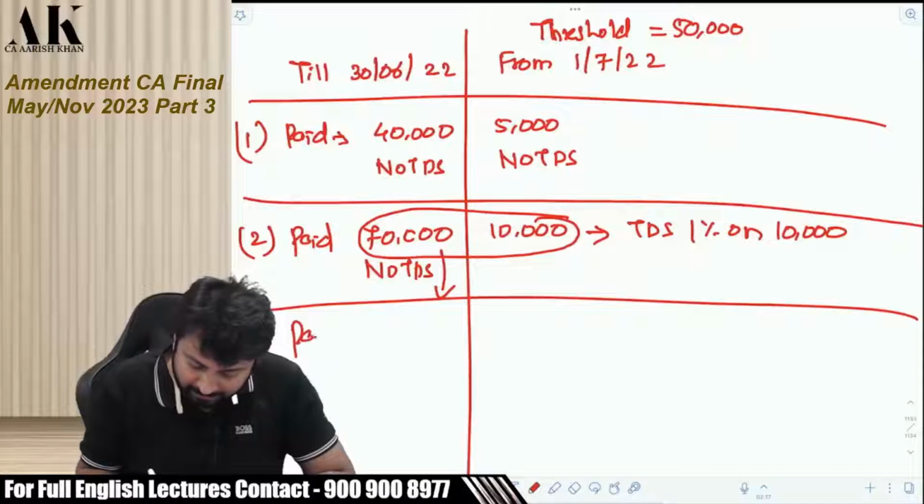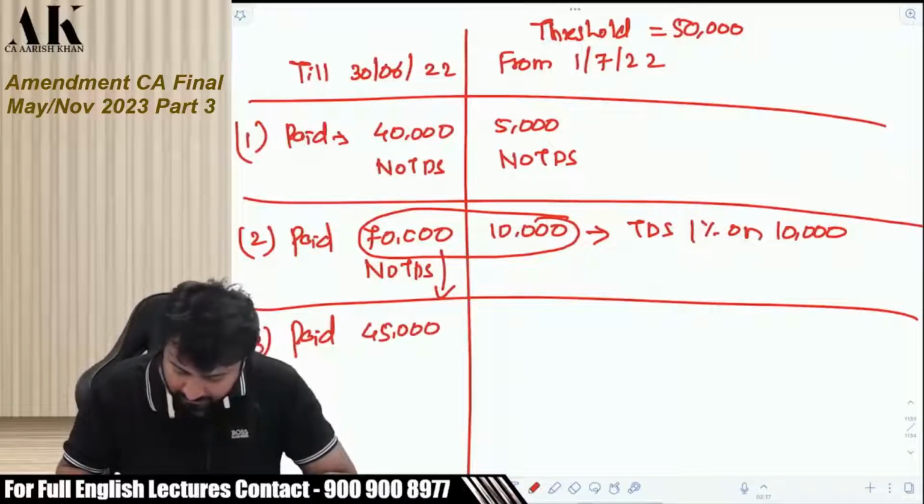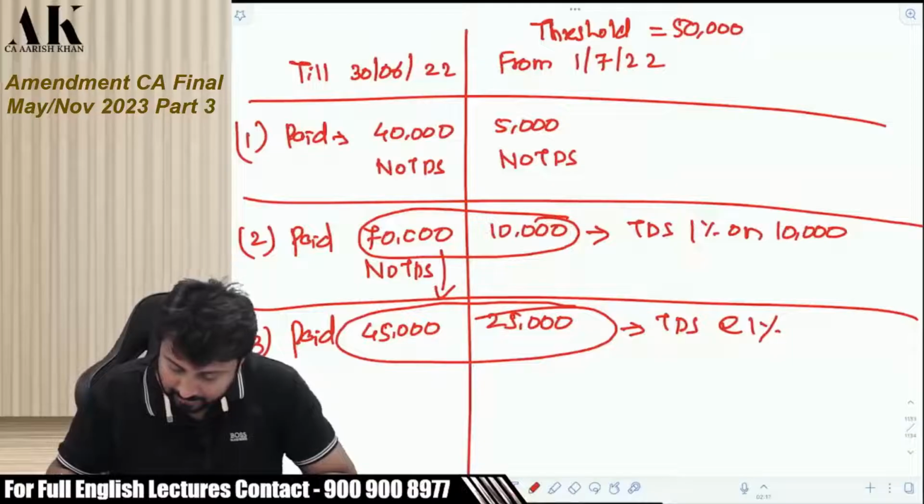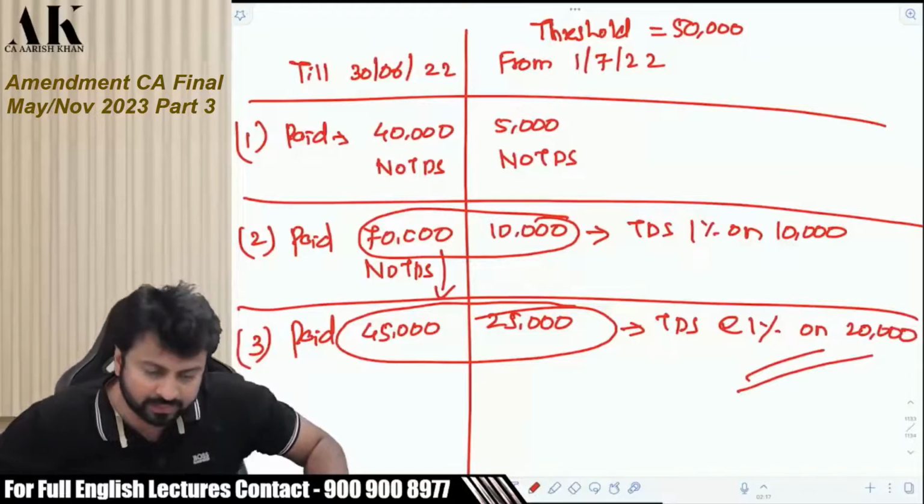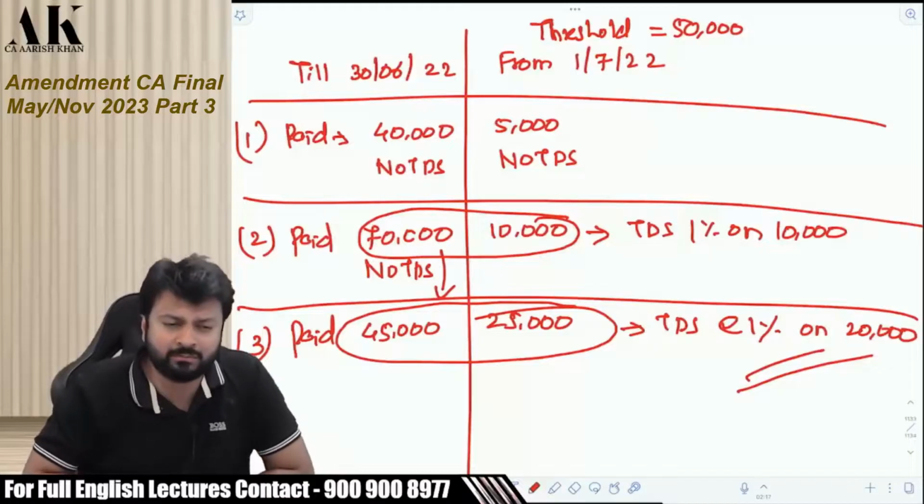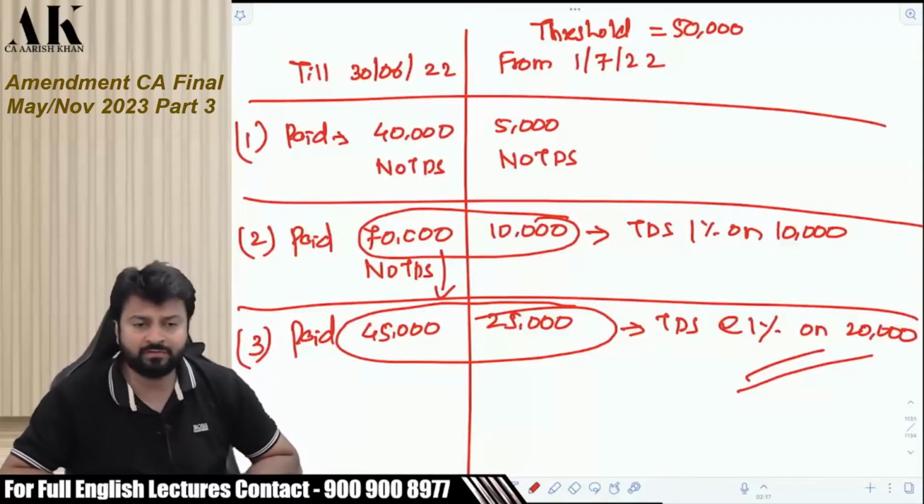Third, suppose you paid 45,000. And then you paid what? 25,000. So now to compute the threshold, you will consider both. But the TDS at the rate of 1%, okay, will be only on 20,000 rupees. Okay, I hope it is clear to all of you. You can take a photograph of this, and this completes this very important topic which is there for your exam. Very important topic. Take a photograph of this, and then we'll end the lecture here.